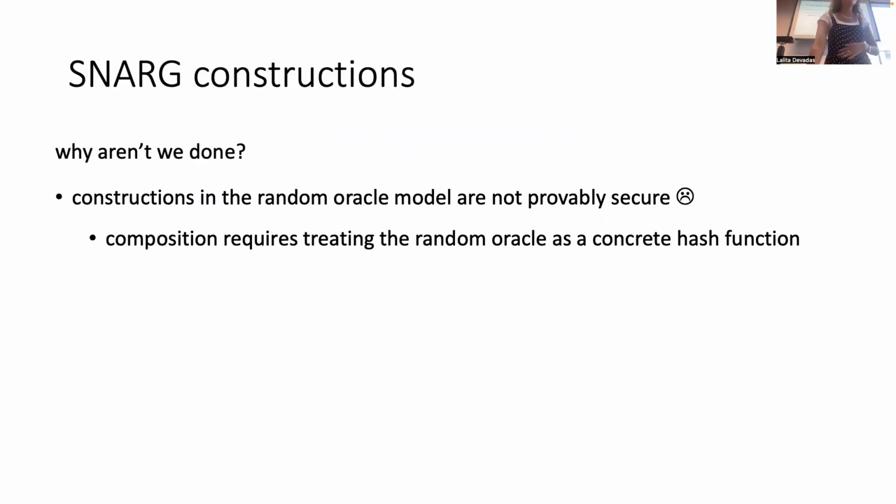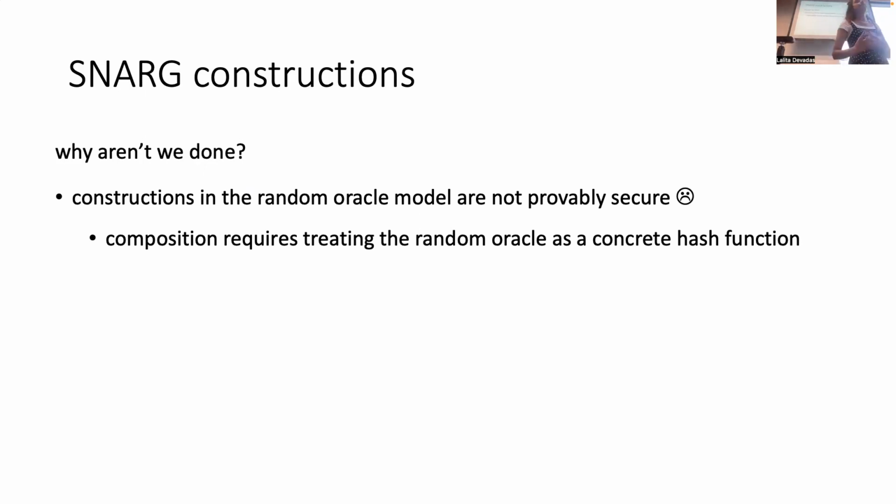A couple of notes. So first, a lot of the constructions I listed on the previous page are constructions in the random oracle model, and these are not provably secure. I know that we say stuff about proofs in the random oracle model being a problem, et cetera, et cetera. They're actually much more of a problem in this context than they are in some other contexts. Why? Because the way that a lot of these SNARG constructions work and the way that we end up using a lot of these SNARGs is we're going to basically compose proofs, and you'll see a bunch of examples of this as I continue on in my talk.